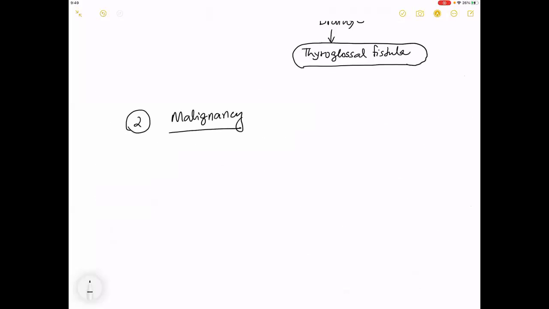Remember that the most common malignancy in the full thyroglossal tract as well as the cyst is always a papillary cancer. So please remember that the most common form of this cancer is a papillary cancer. This is an important MCQ.